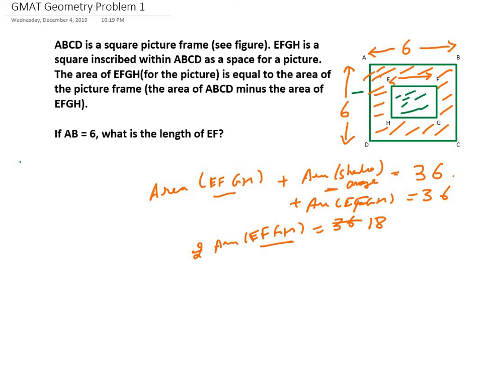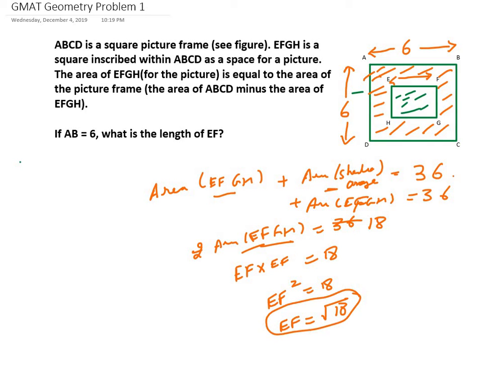Also it's given that EFGH is a square. So let's say the length of EF is EF. So the area of EFGH will be EF multiplied by EF, which is equal to 18. So EF square is 18 and EF will become under root 18. So simple. That's it. We are done.